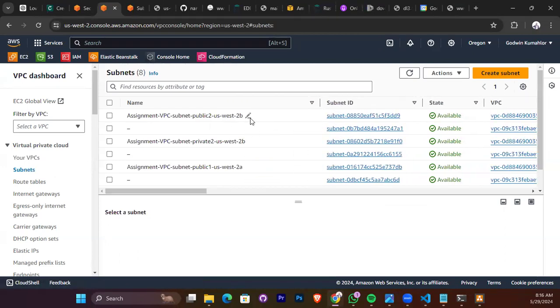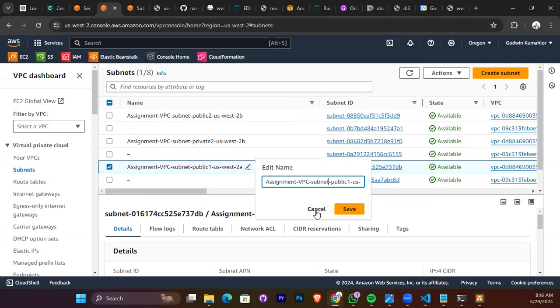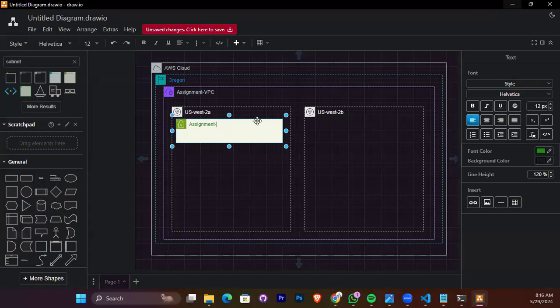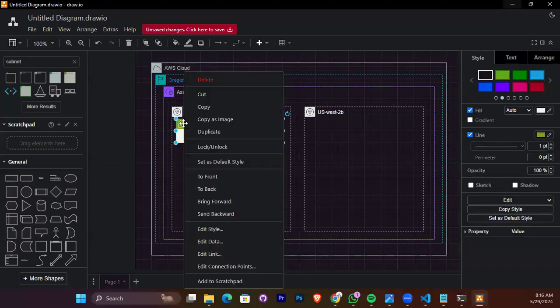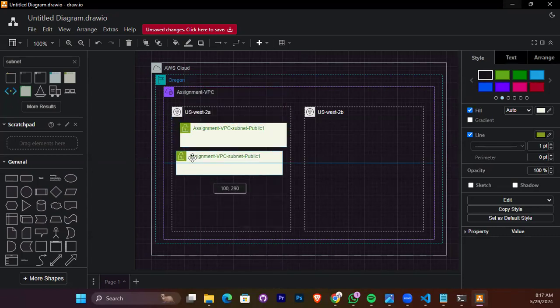So this is the first one. So assignment VPC subnet public 1. But this one you can decide to ignore, because they are in the US already. Yeah, it's not necessary. So assignment VPC subnet public 1. Right? Yeah. So we can duplicate this and bring it here.